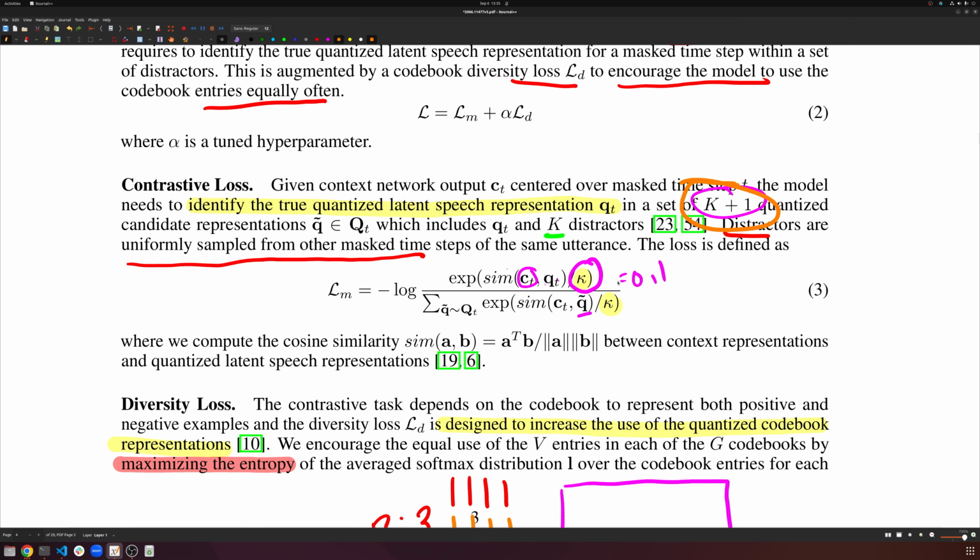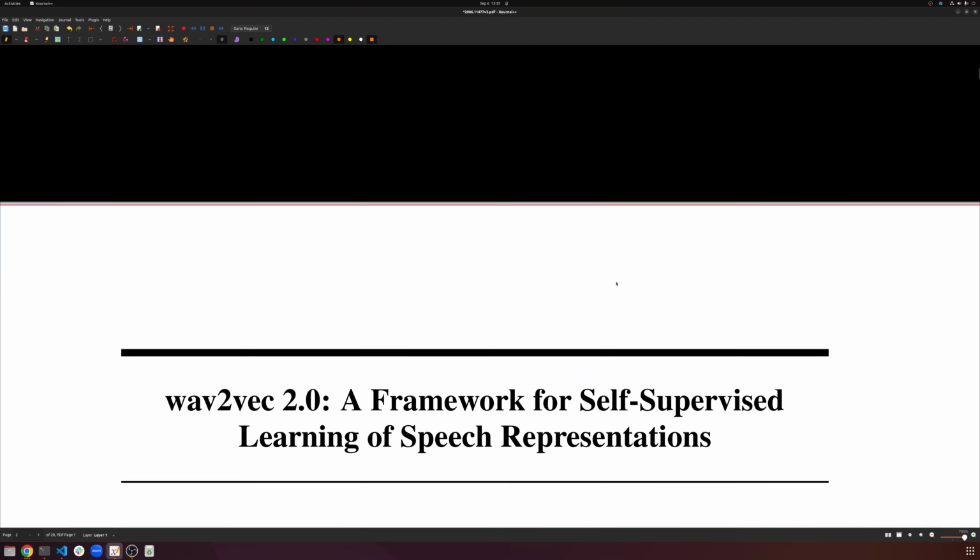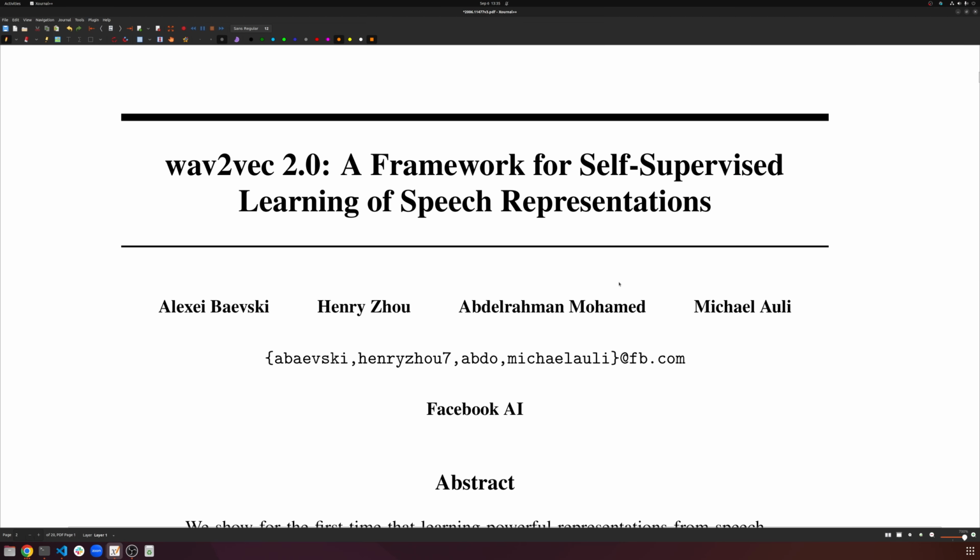So I'm going to call it here. Again, this was just to give you a brief idea of Wav2Vec. We'll be referring back to this paper as we're implementing it, just so you can see those relations between the implementation and the paper itself. So I will see y'all in the next one.